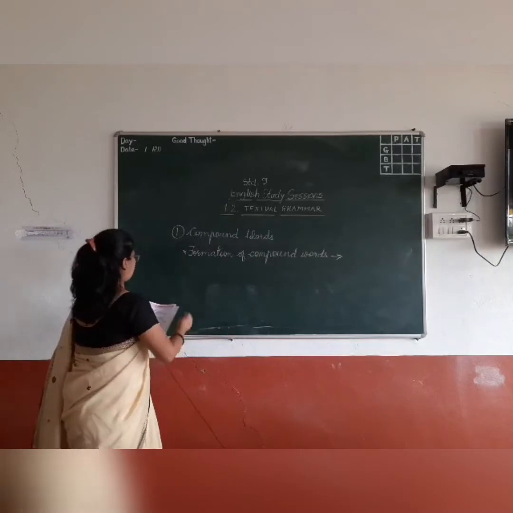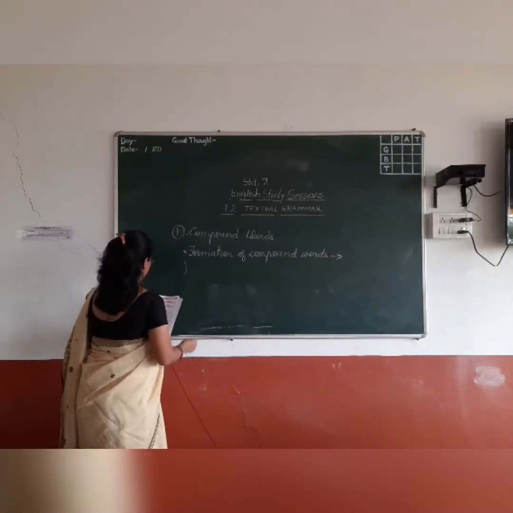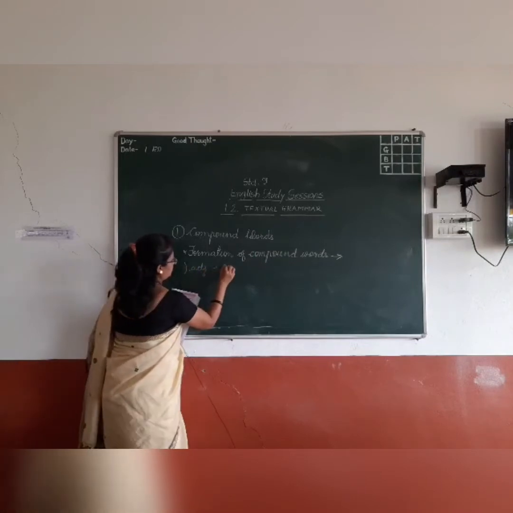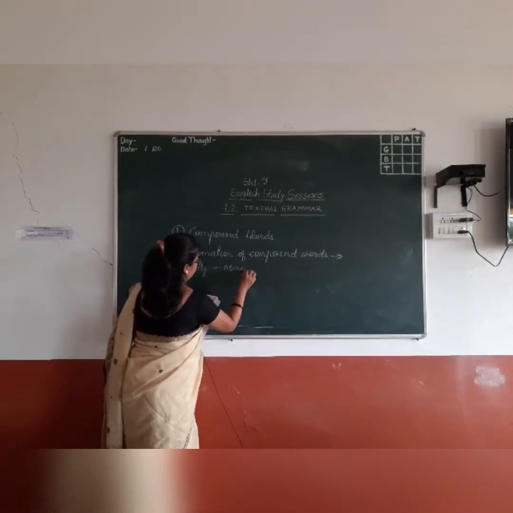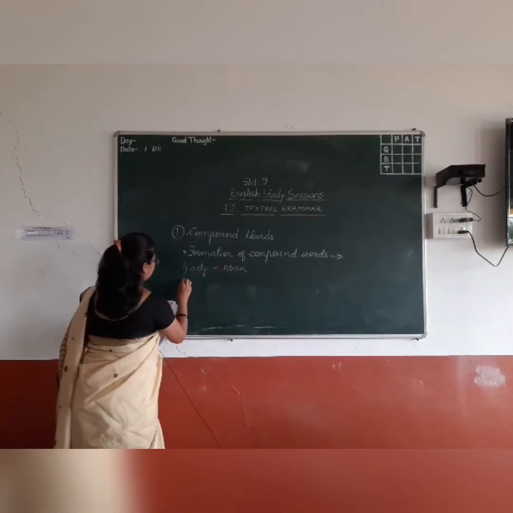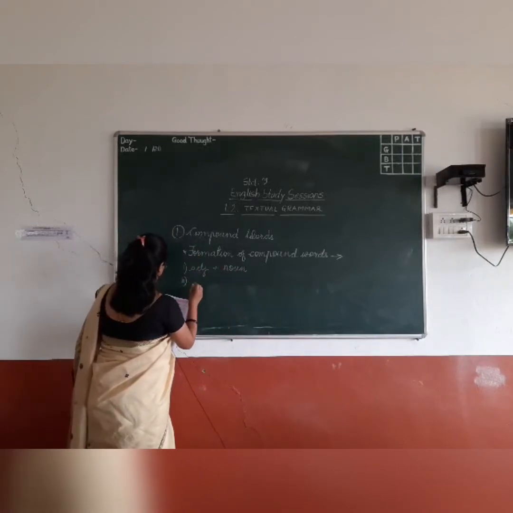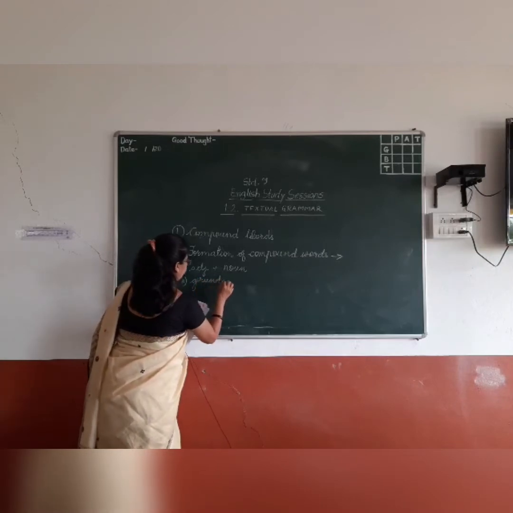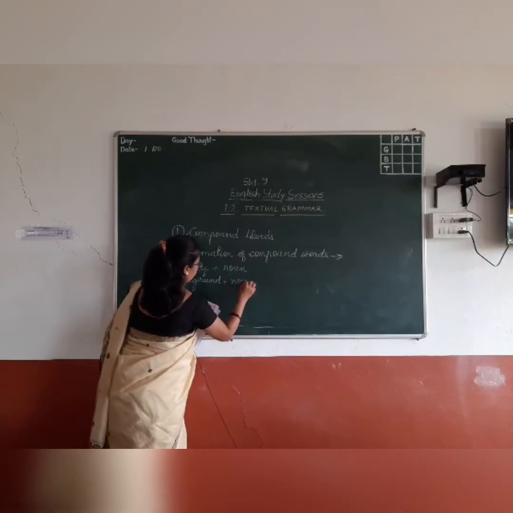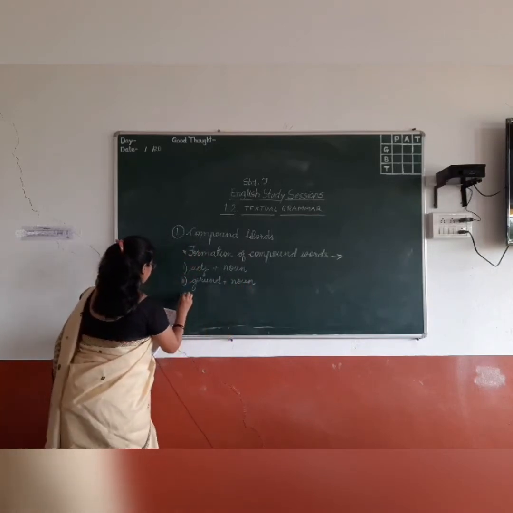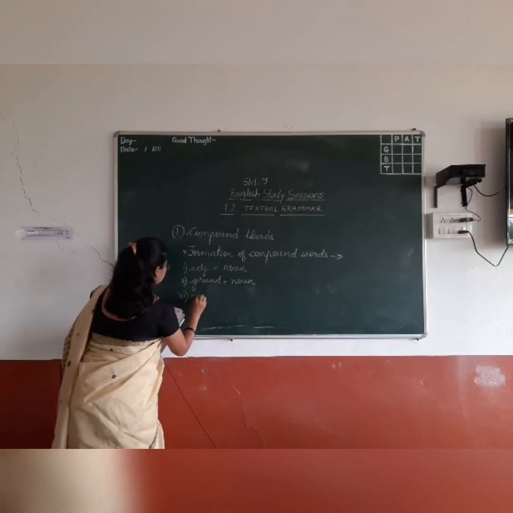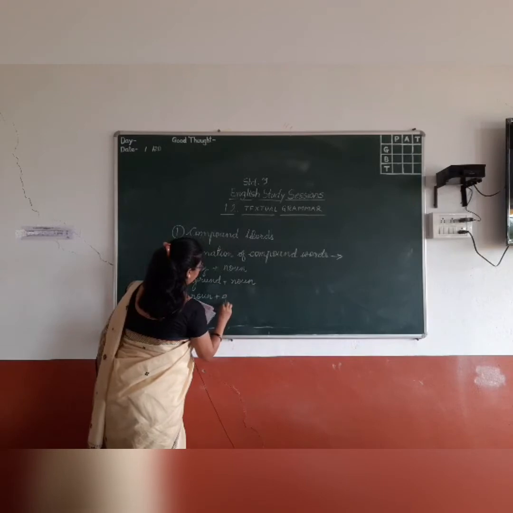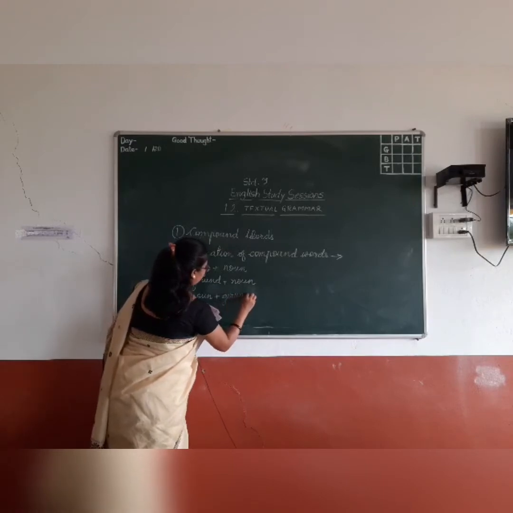Okay, see here, there are 5 types to form compound words. First one is adjective plus noun. Be careful here. Second one is gerund plus noun. Third one is noun plus gerund. Gerund means what? Ing form given to the verb and it is used as an adjective or a noun.